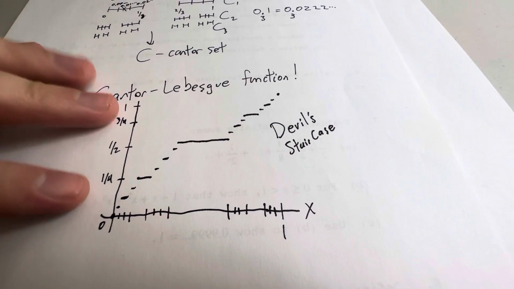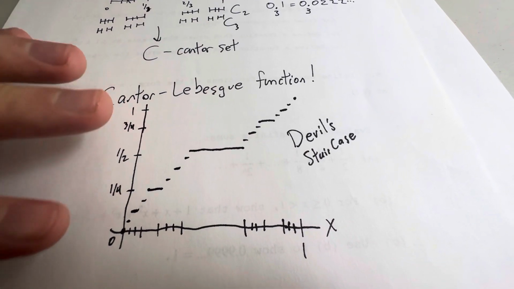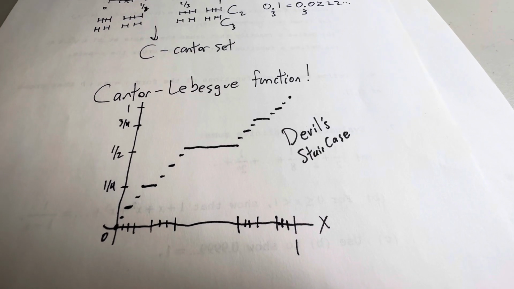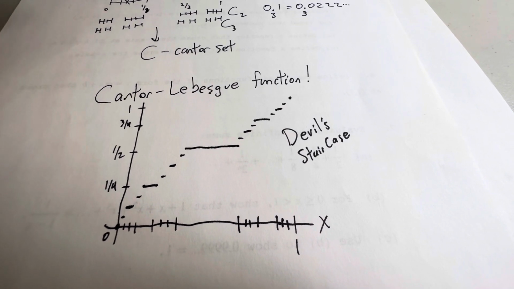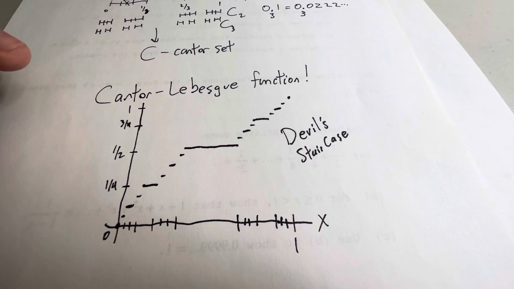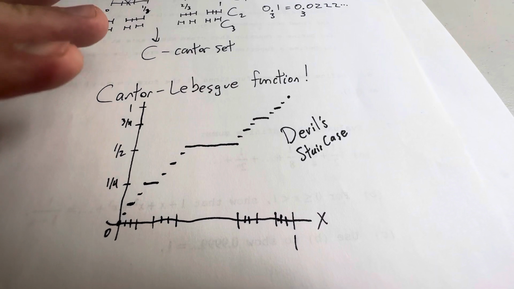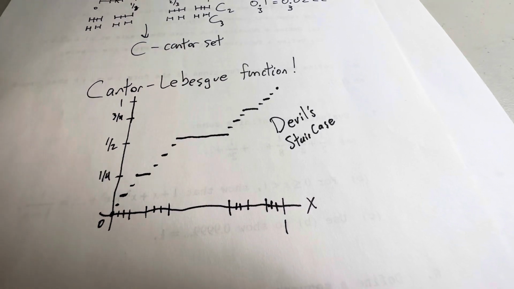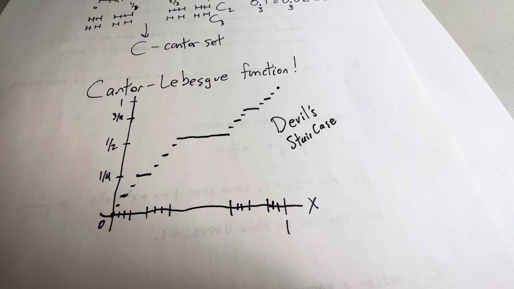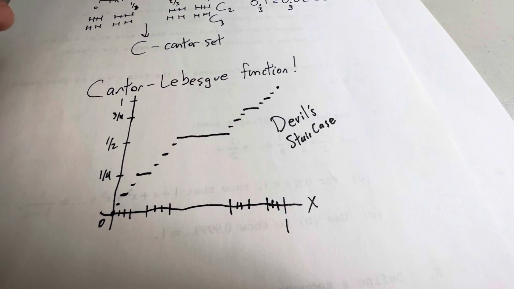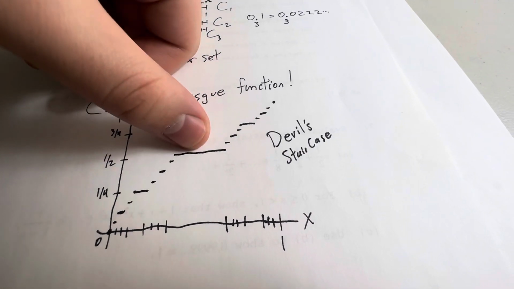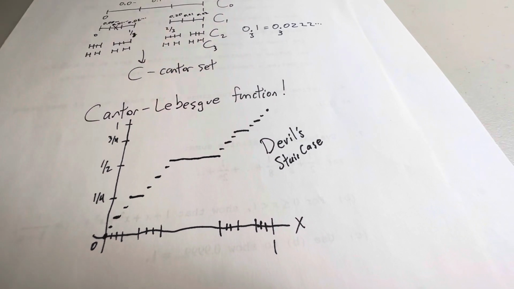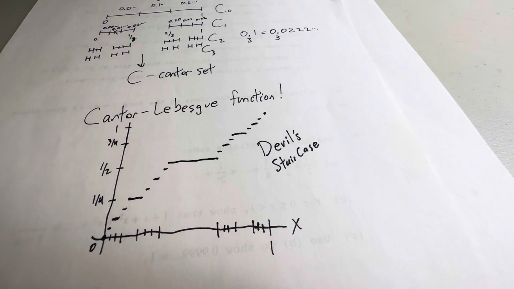And this function has a lot of nice properties. Properties that you wouldn't normally expect. For example, it's continuous everywhere, but its derivative is equal to 0 almost everywhere, meaning everywhere except on a set of measure 0. So particularly, it's flat on all of these essentially steps of my staircase. The only points where it's not flat is on the Cantor set, but the Cantor set has measure 0.